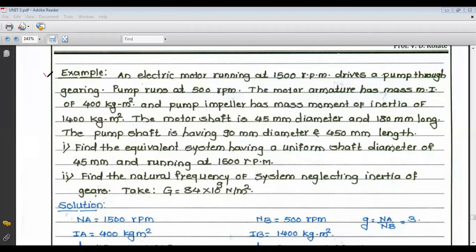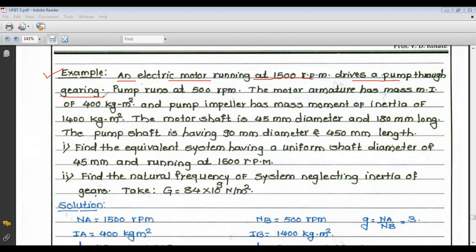So first problem: an electric motor which is running at 1500 rpm drives a pump through a gearing.